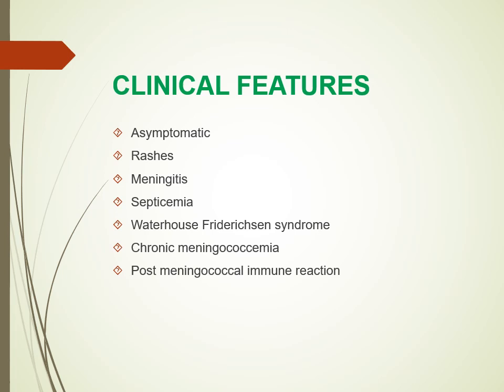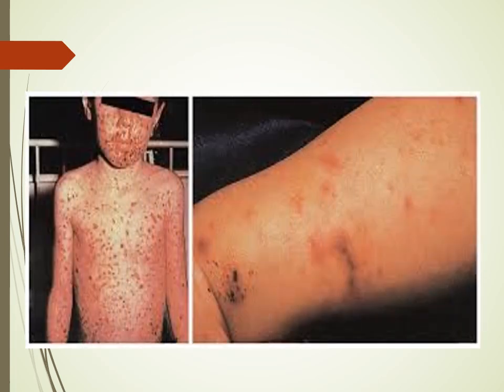Then there is another condition, chronic meningococcemia, which is a rare condition in which there are repeated episodes of rashes along with fever, arthritis and splenomegaly. Then an immunological reaction is seen, that is, antigen-antibody complexes are formed, and that could lead to arthritis, rash, pericarditis. This slide shows the rashes in a meningococcemia patient.